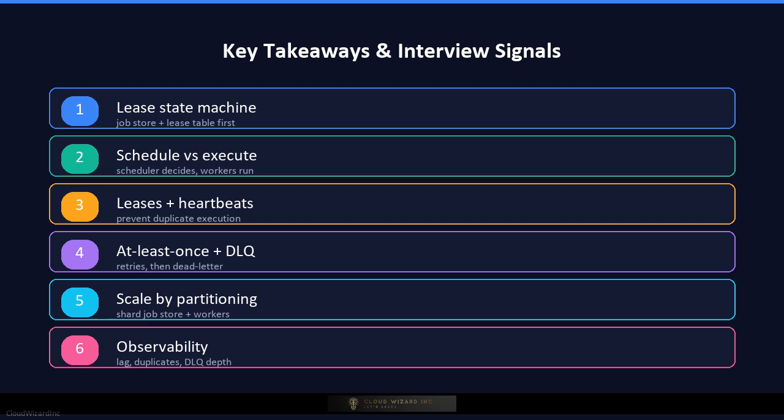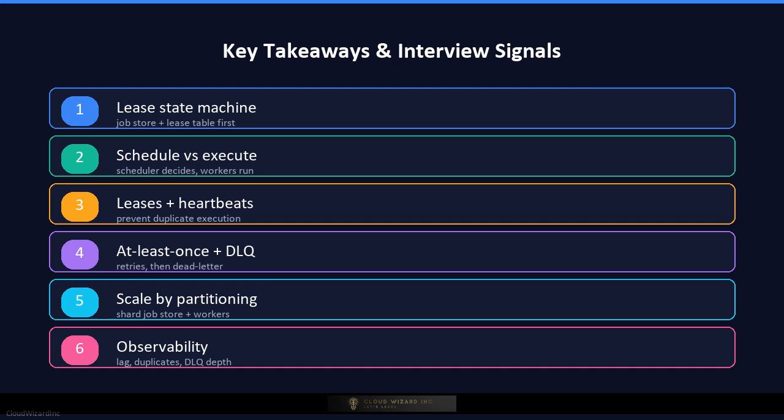Third, use leases with heartbeats and unique tokens to prevent double execution. But remember that true exactly once also requires idempotent workers. Fourth, at least once execution with retries and a dead letter queue is the practical baseline for production systems.